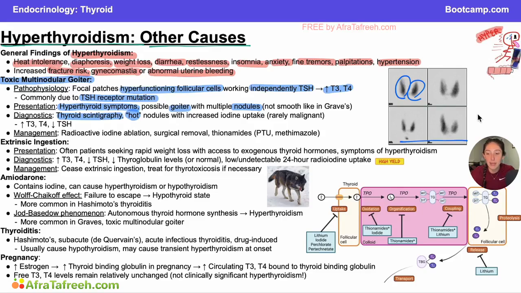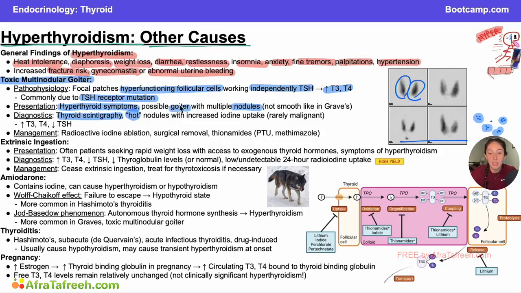What we would see if we had a toxic multinodular goiter was more of these focal patches where we have a lot of iodine uptake, and these will be your hot nodules. And then we'd see some patches with no iodine uptake, because these are the patches that are listening correctly to TSH. TSH levels would be very low because it's inhibited by the high T3 and T4 levels. So those areas of your thyroid would not be lighting up, thus only the hot nodules would be lighting up.